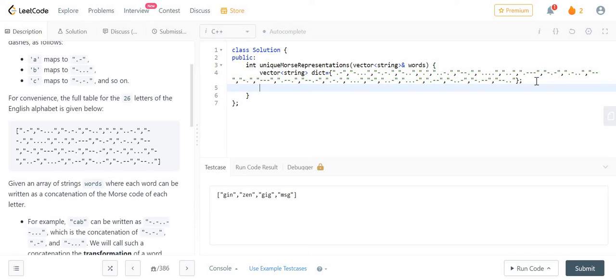And now let's make a set of strings which will contain all the Morse codes of the given words. Let's name it s, and then we need to traverse through all the words.